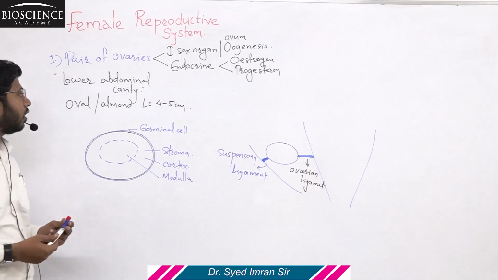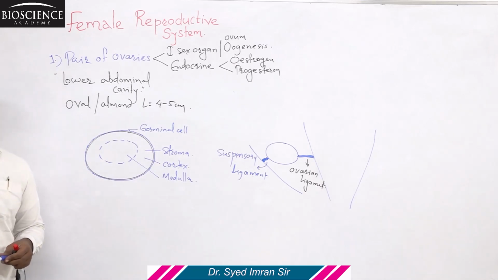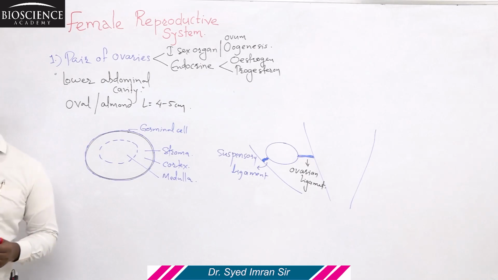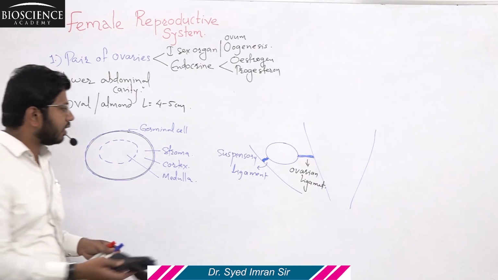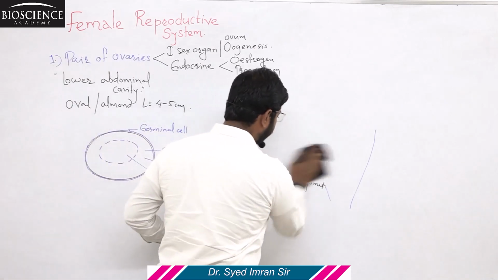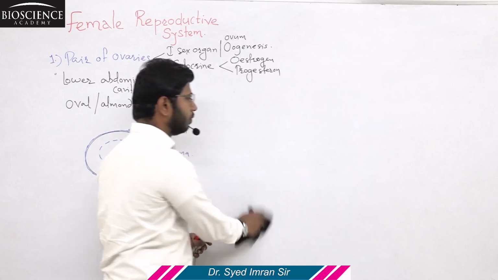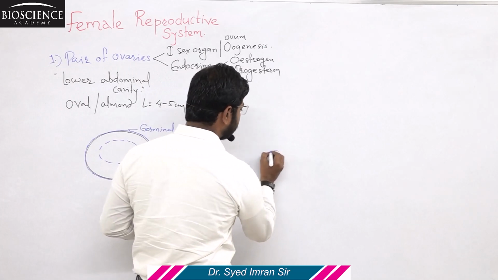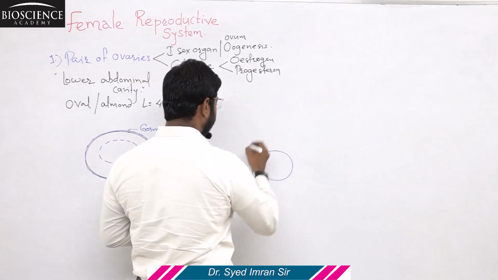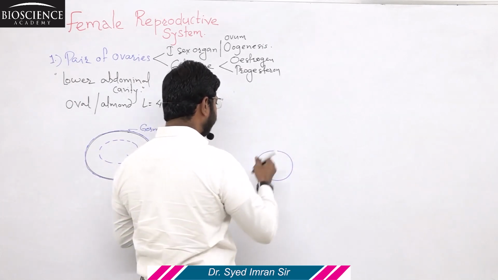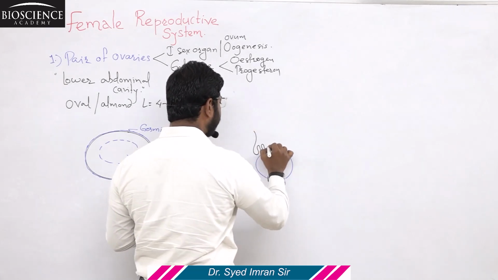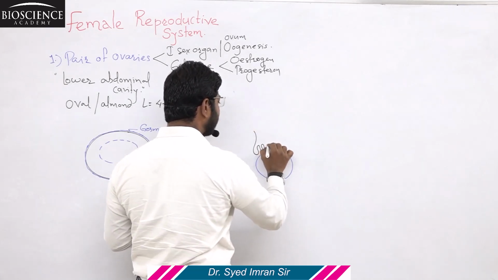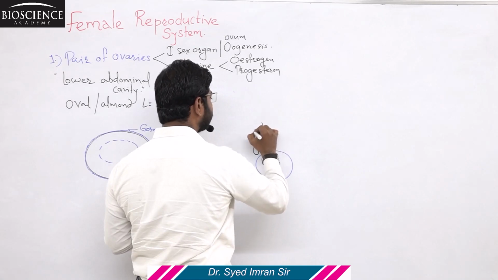Now we are going to discuss the fallopian tube, which is a part of the oviduct. Diagrammatically, let us consider this is the ovary. Attached to the ovary, the fallopian tube is present, which represents the oviduct.